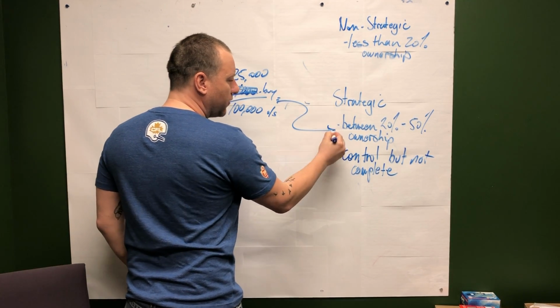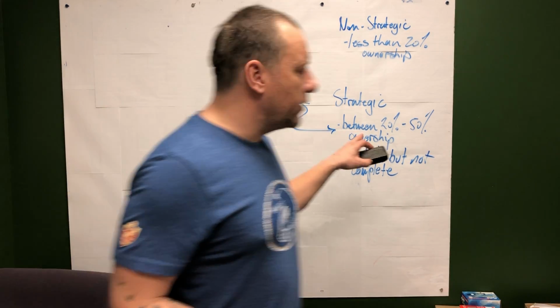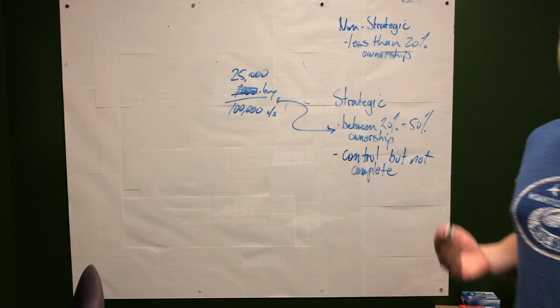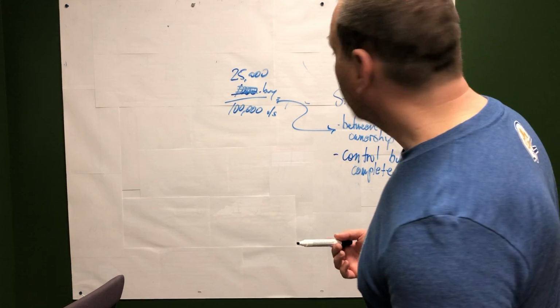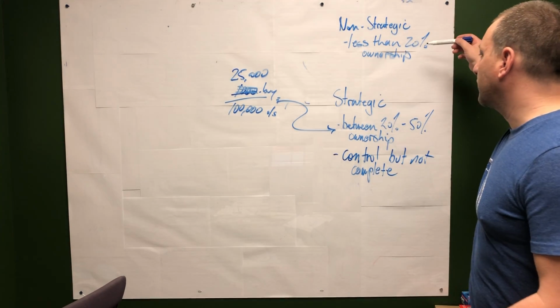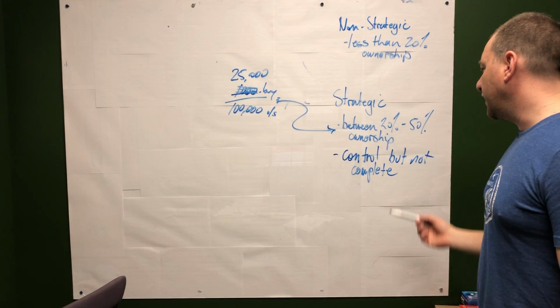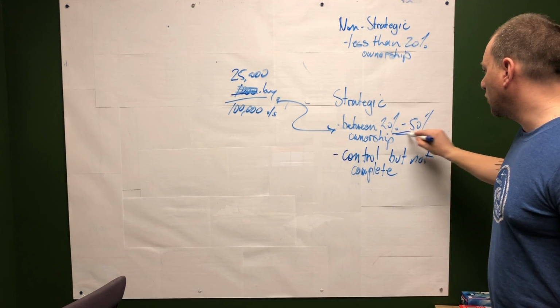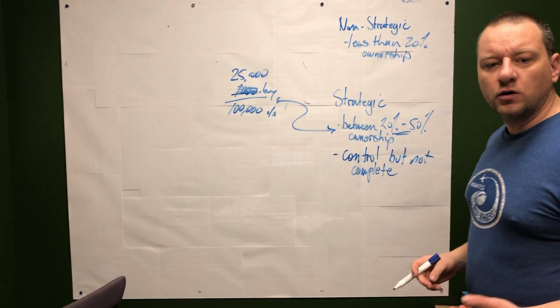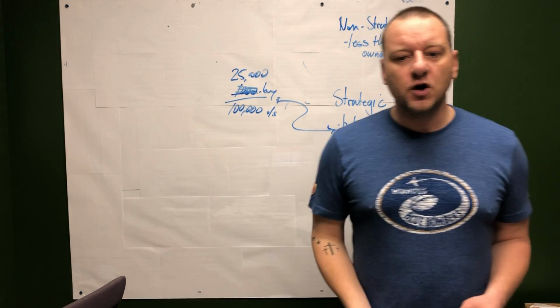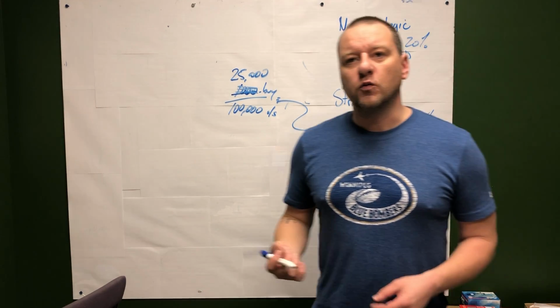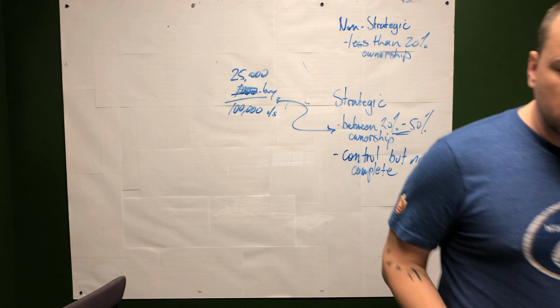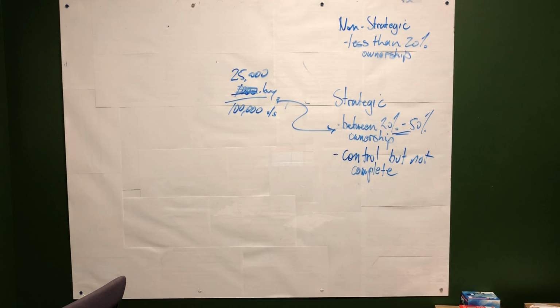Well, that falls between 20 and 50%, okay? So all of a sudden it's no longer a non-strategic investment. It's a strategic investment. Why? Because we own between 20 and 50% ownership. We have control, but we don't have complete control. So we've got to record the transaction a little bit differently, okay?